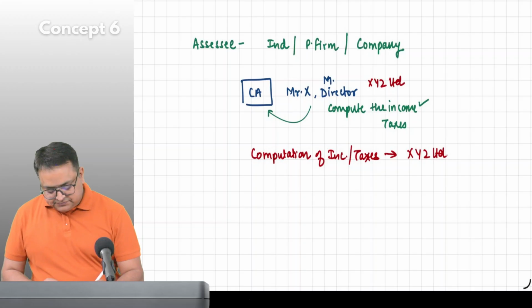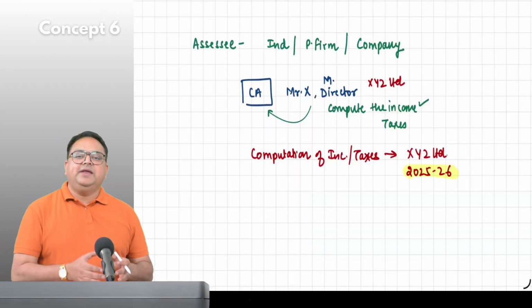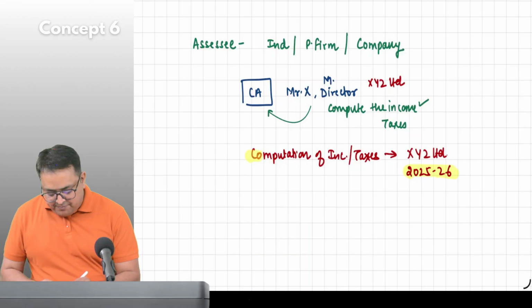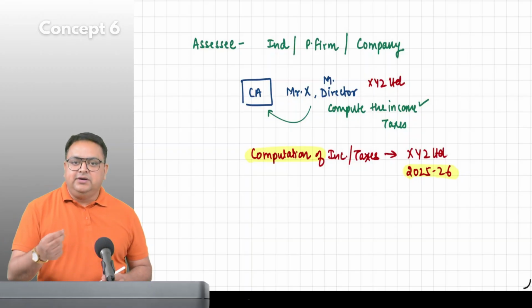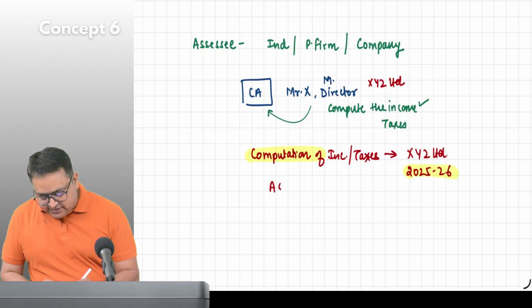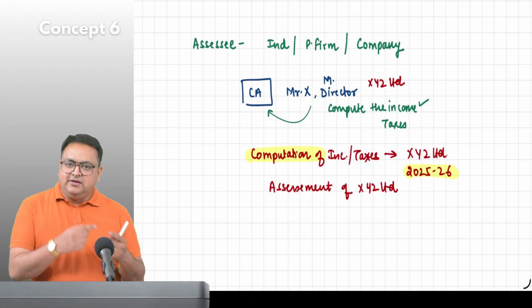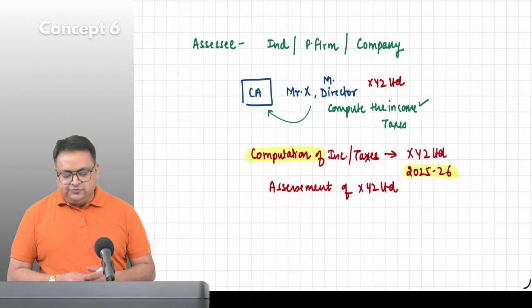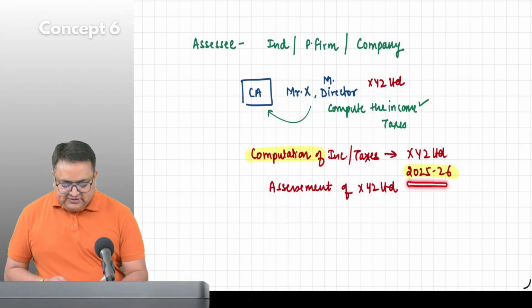Our year is 2025-26. This is our financial year for our examination. So how much income has this company earned in this year? You are computing the income. There is another synonym of it; I can use another word: assessment. I am doing assessment of XYZ Limited. I am computing their income, and then I am computing the taxes also. This is known as doing assessment of XYZ Limited for this financial year.